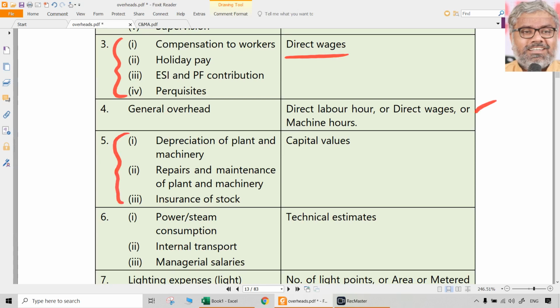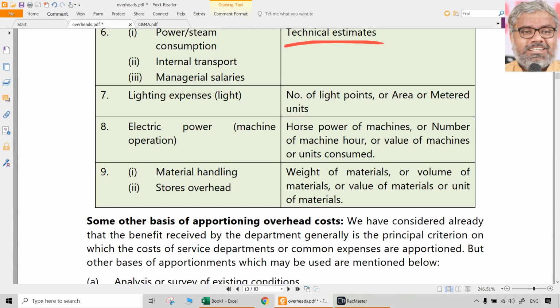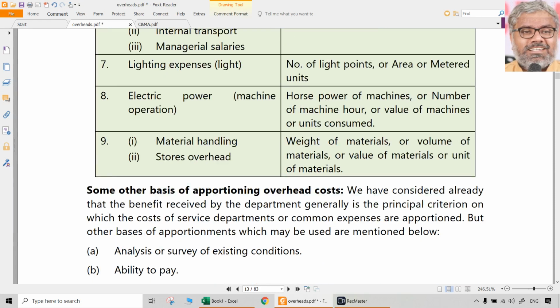Depreciation of plant and machinery, insurance of plant and machinery, or repairs and maintenance can be apportioned on the basis of the values of that plant and machinery. Power or steam consumption, transportation, managerial salaries can be done on the basis of technical estimates. Lighting expenses can be either on the basis of area, light points, or metered units.